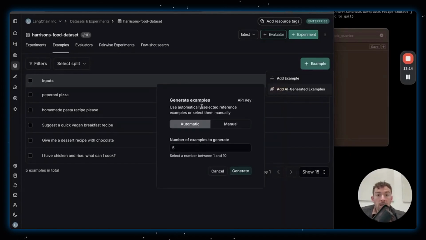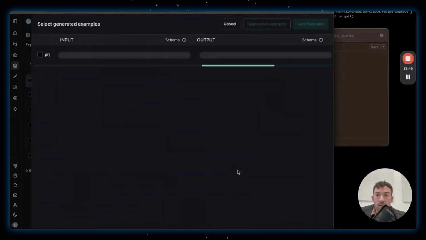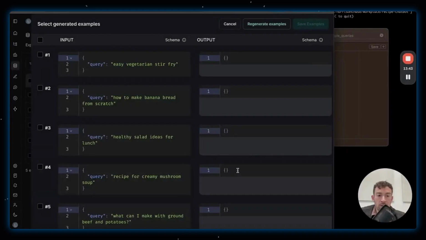When I click on this, I have this option to generate examples. It's going to use the examples in here to generate new ones that seem similar. I can either automatically select some from here randomly, or I can manually choose ones. It will use those as few-shot prompts and basically say, hey, generate more examples similar to these. I'm going to increase this to 10 and click generate. If this doesn't work, a little thing will pop up asking you to input your OpenAI API key. Put in your API key there, and then this should work.